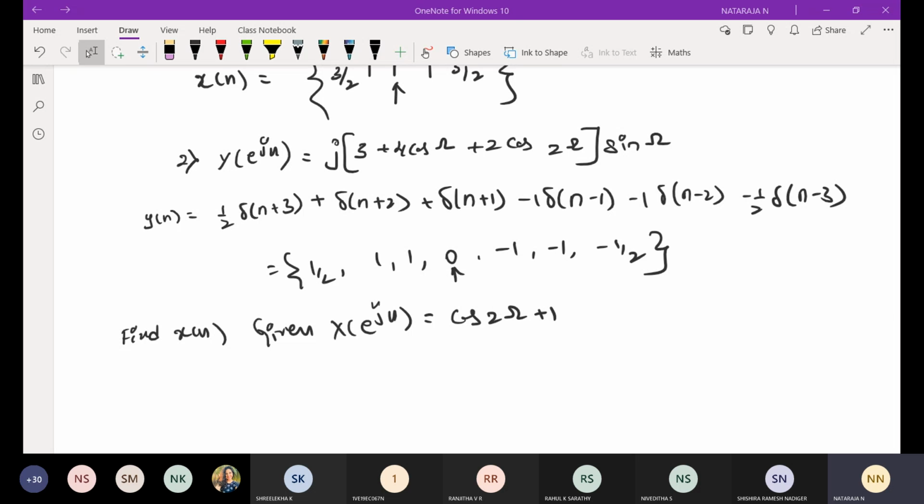What is the answer for the last problem? Yes, sir. What is the answer?